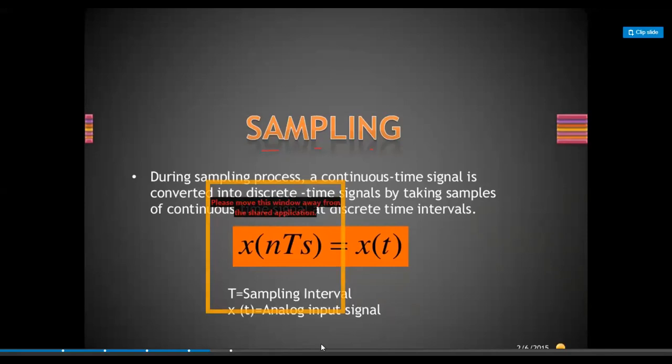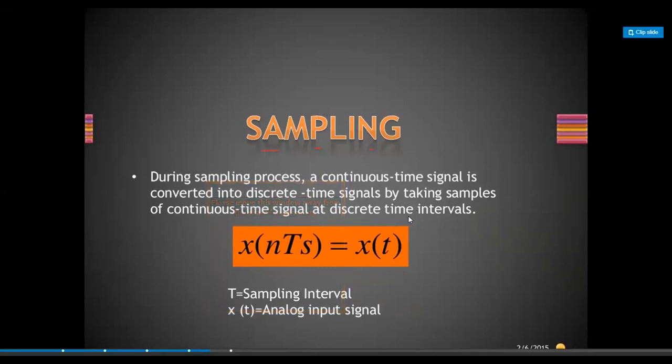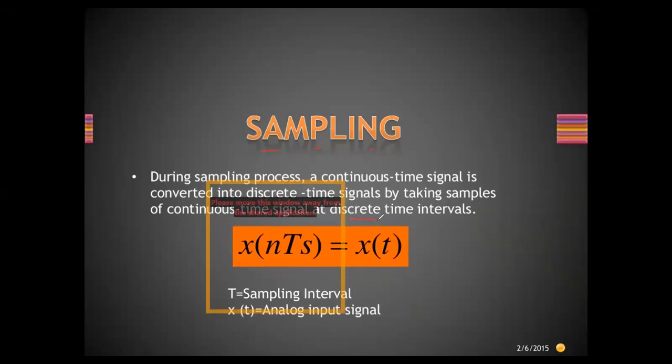So sampling is the process of a continuous time signal being converted into a discrete signal. I have explained a continuous time signal, wherein the continuously changing time signal is converted into discrete signals or samples. So discrete time signals are obtained by taking samples of the continuous time signal at discrete time intervals. Now this term is very important: the samples are taken at discrete time intervals. That is shown with the example over here.